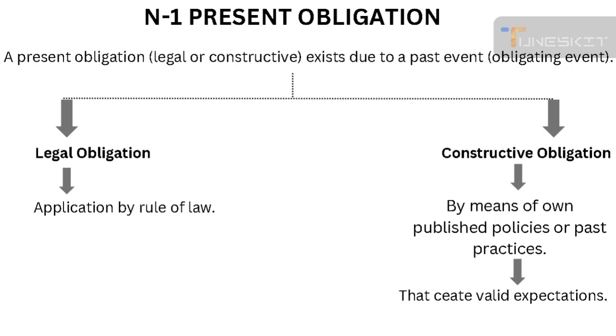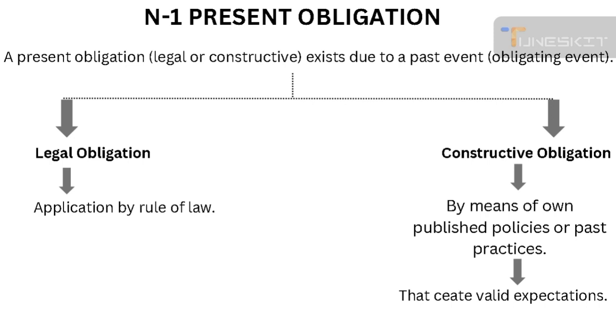Present obligation. As we know, provision is a liability. As per the definition, a liability is a present obligation arising as a result of past events, the settlement of which is expected to result in an outflow of resources. So an obligation is of two types. It may be legal or constructive, depending upon the case.